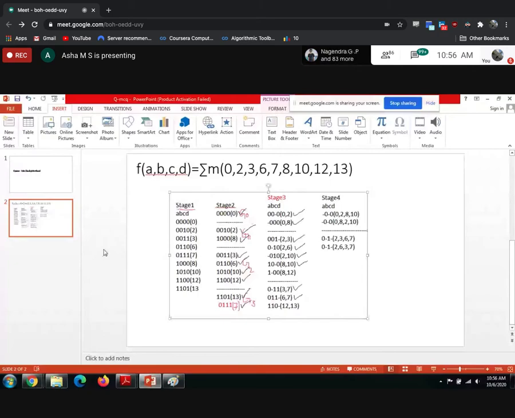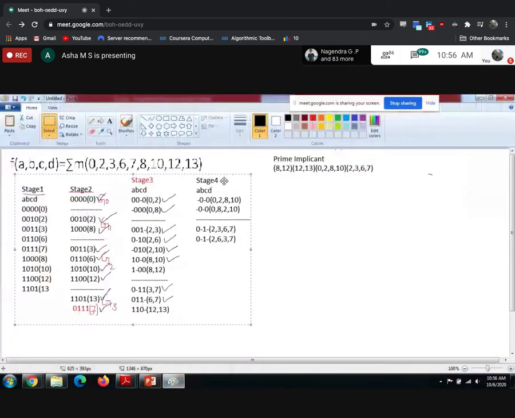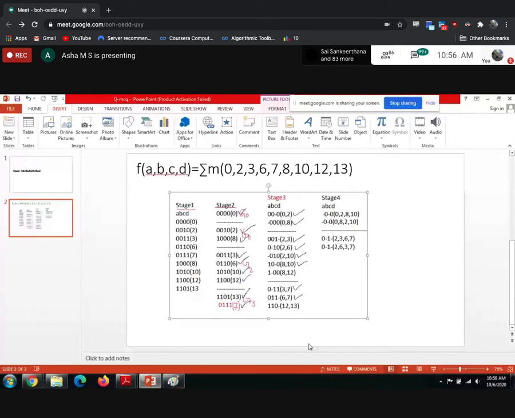So by using the Quine-McCluskey method, what are the advantages of the Quine-McCluskey method? We can eliminate the limitations of the K-map here. There's no confusion about which one to pair and all.